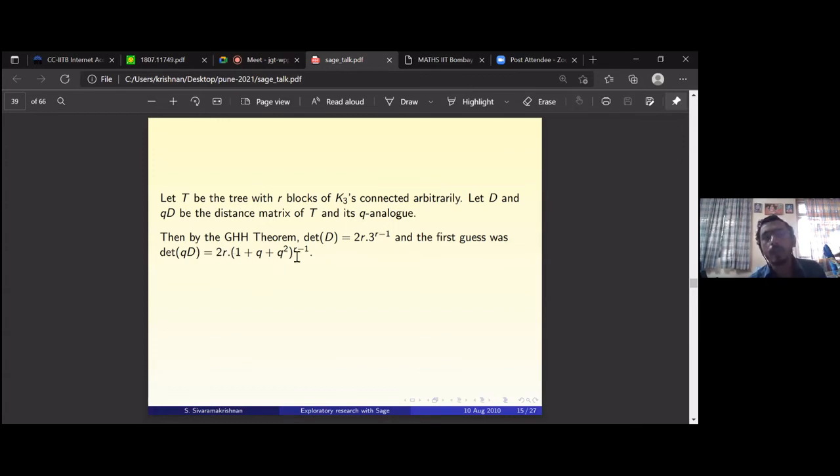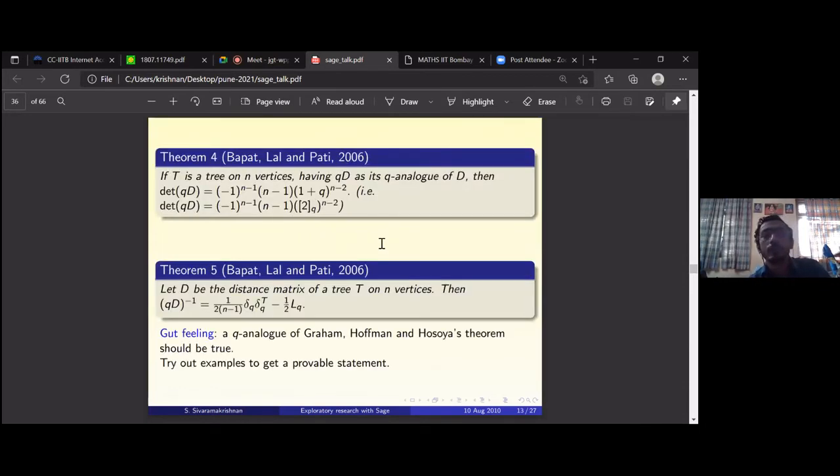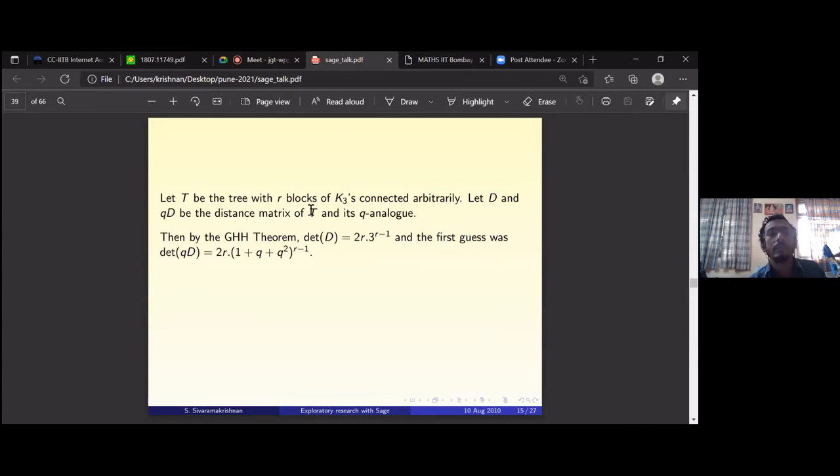So then I thought, there is this 2R times 3 to the R minus 1. I thought I would get 2R, and instead of 3, the Q analog of 3, because you get the Q analog of 2 in the Bapat-Lalpati theorem. But using Sage, I got that this 2R is correct, but instead of getting (1 plus Q squared) to the R minus 1, I get (1 plus 2Q) to the R minus 1. So I couldn't figure out what is happening.